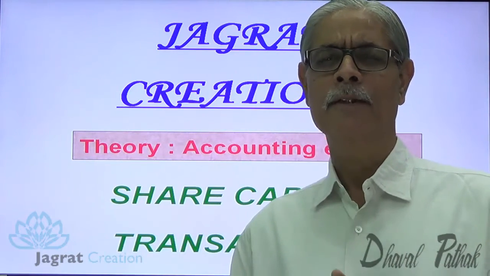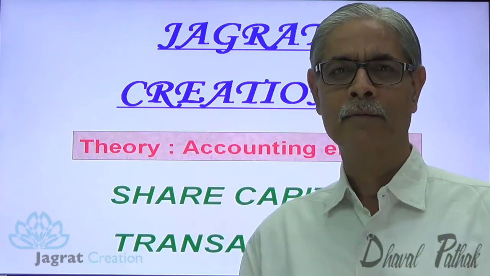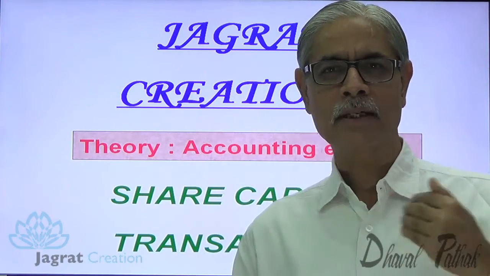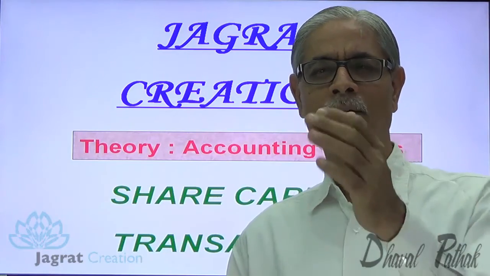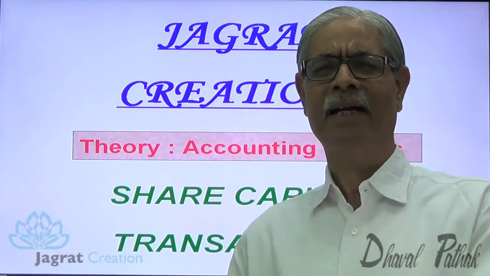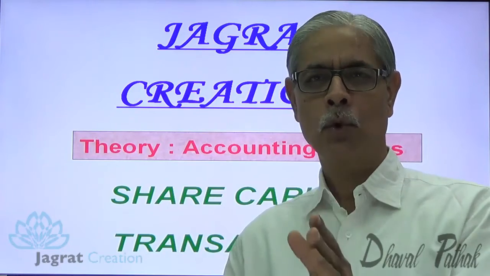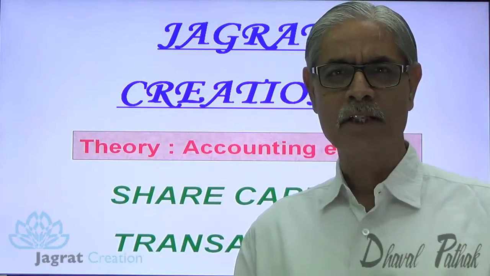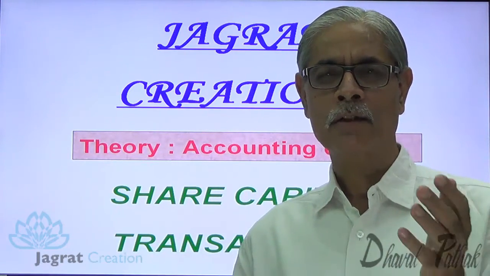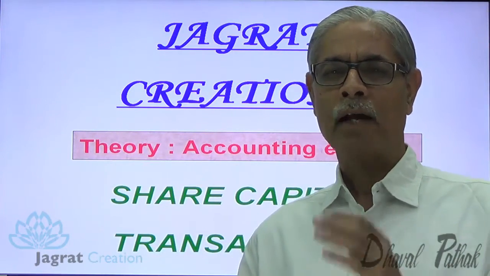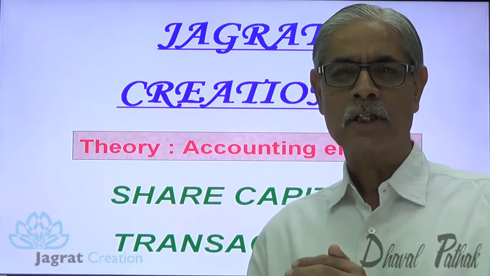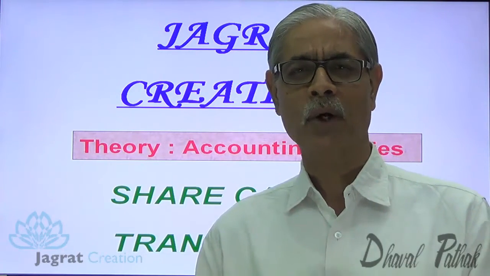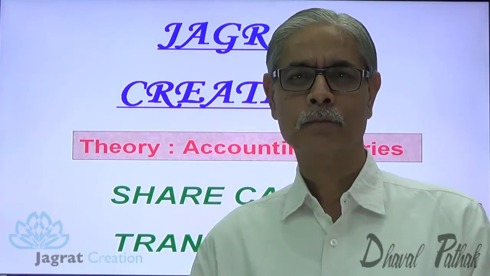Similarly, sometimes what happens? The amount demanded with allotment is a total of 60% of the face value and 40% is yet to be demanded in subsequent calls. But a few shareholders may pay that 40% right in advance at the time of allotment. It is known as calls received in advance. How this calls received in advance gets adjusted when the first call, second call gets due from such shareholders, and the interest on calls in advance is to be paid by the company. How the accounting entries for that get recorded, that also we shall discuss.